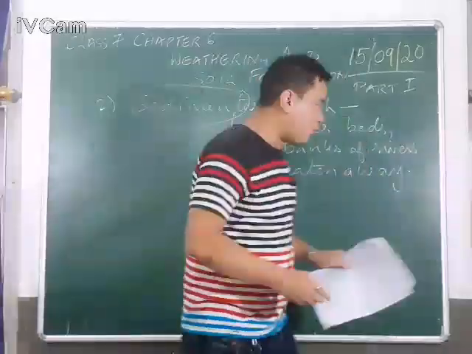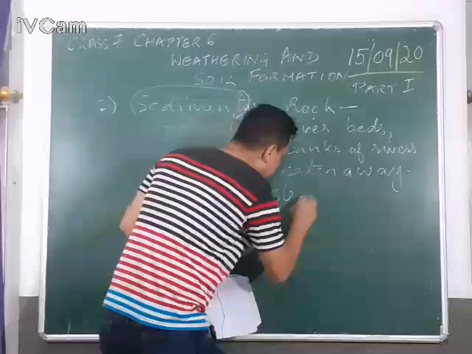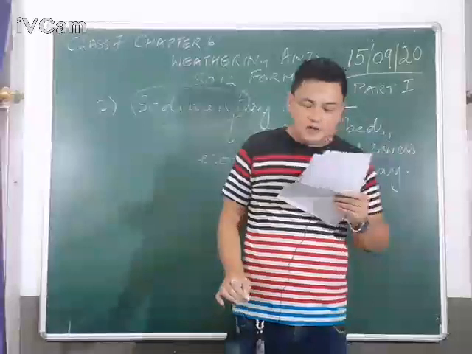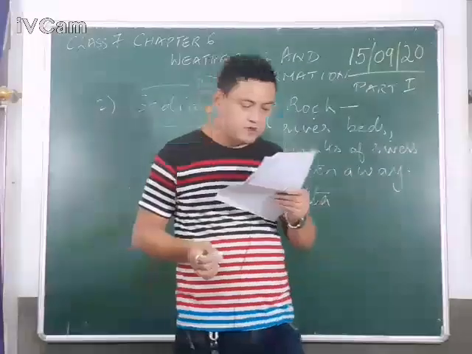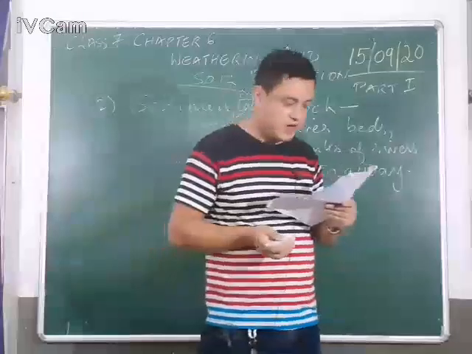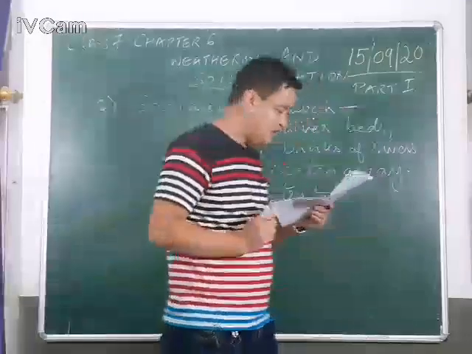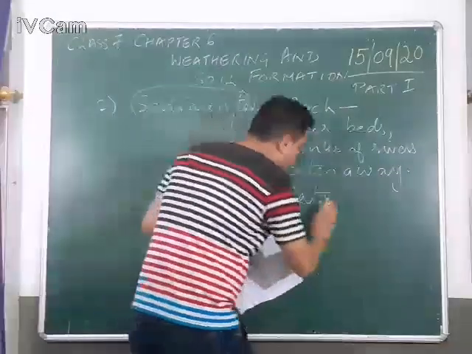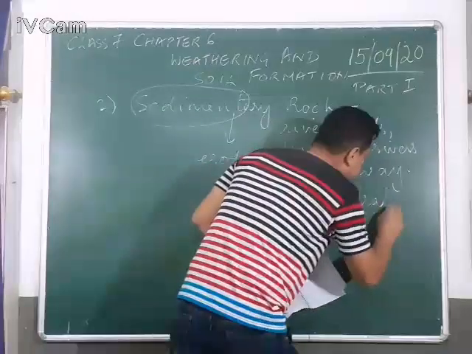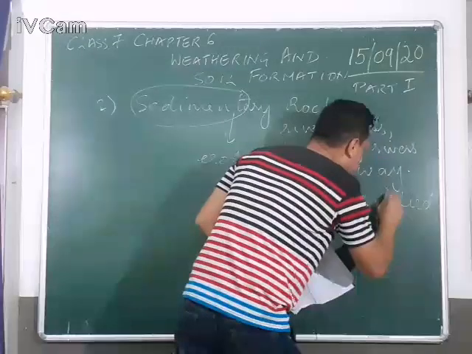These layers are called what? Strata. S-T-R-A-T-A, strata or stratas. Whenever we are talking about strata, a layer or a series of layers of rocks in the ground, hence they are called stratified rocks. They are also called S-T-R-A-T-I-F-I-E-D, stratified rocks.